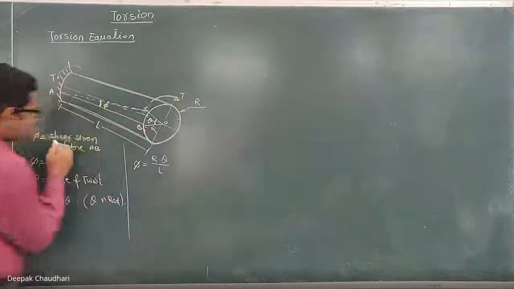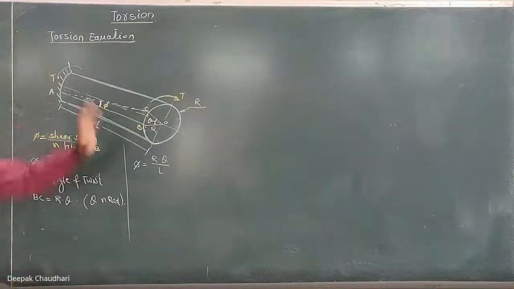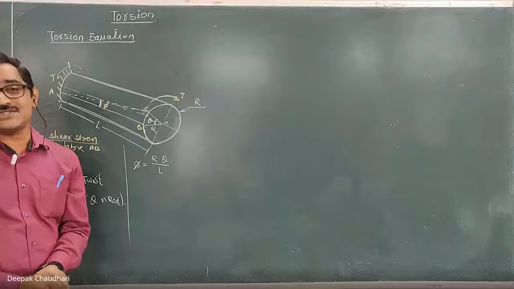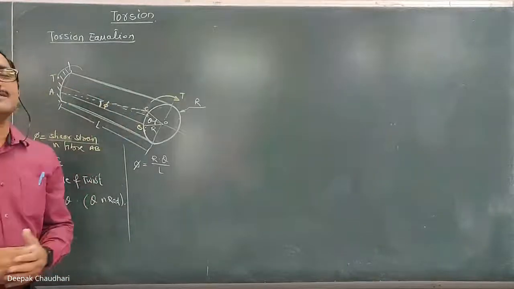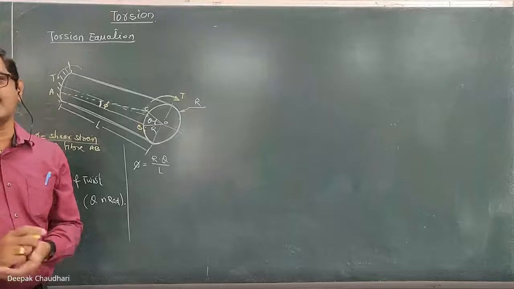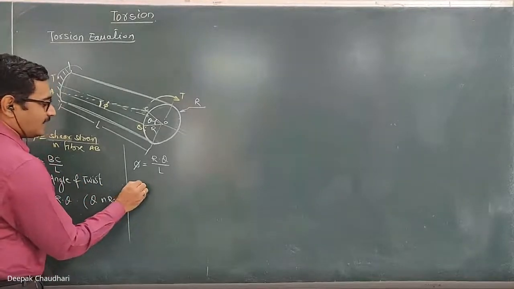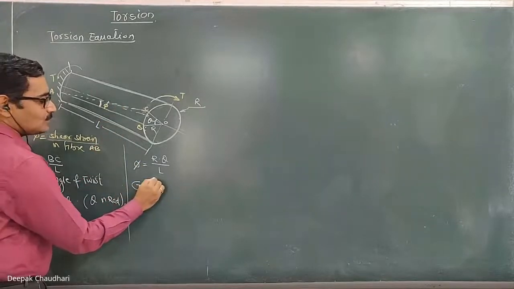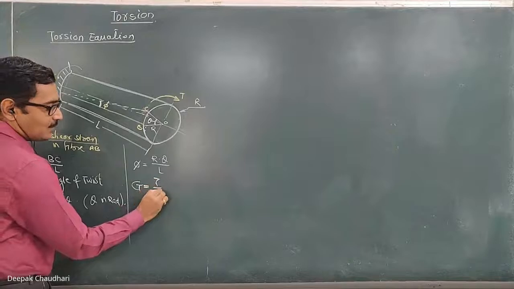Now, since there is a shear strain, there has to be shear stress. I already told you that whenever any component is subjected to a twisting moment, shear stress is induced. Clear? And one of the assumptions is that the shaft is loaded within the elastic limit. Since it is loaded within the elastic limit, we know that the modulus of rigidity for this material is equal to the shear stress, which I am denoting by tau, upon the shear strain.